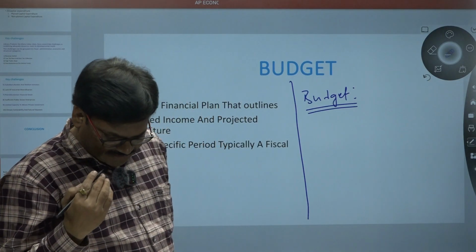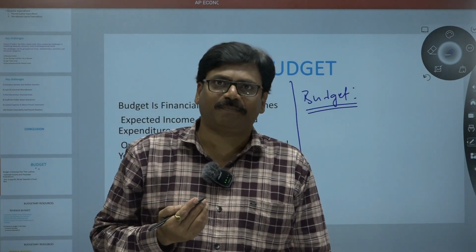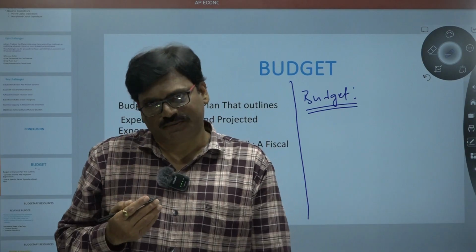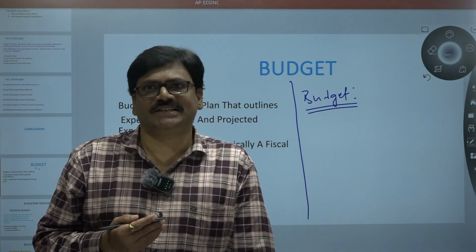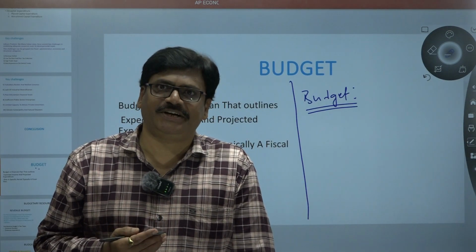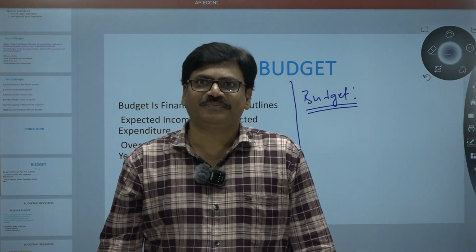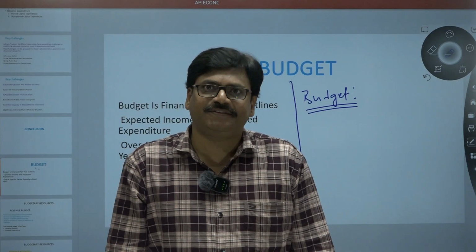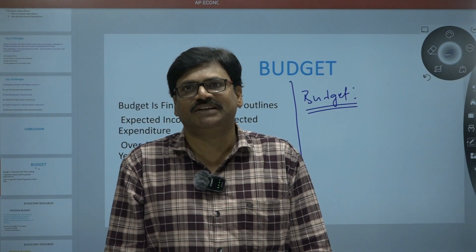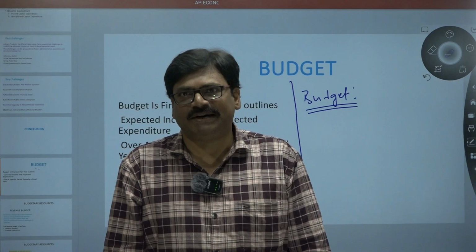Budget is a financial approach paper mentioning the incomes and expenditures of the government. The upcoming year's expected income and expected expenditures of the government is known as the budget.